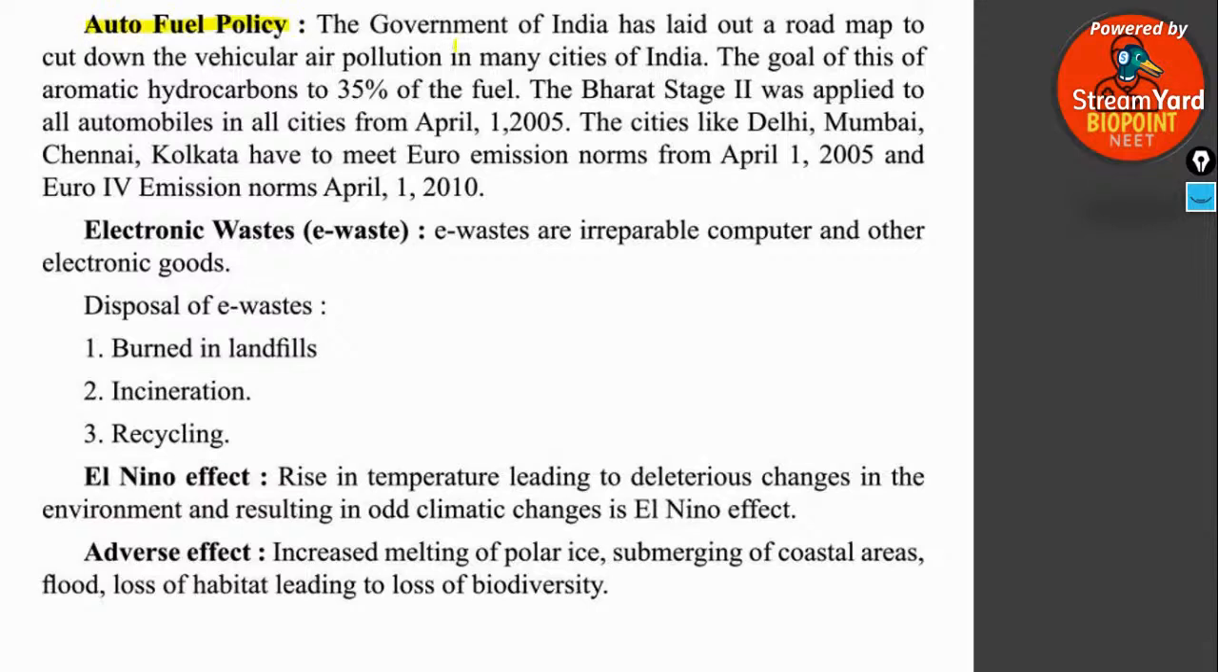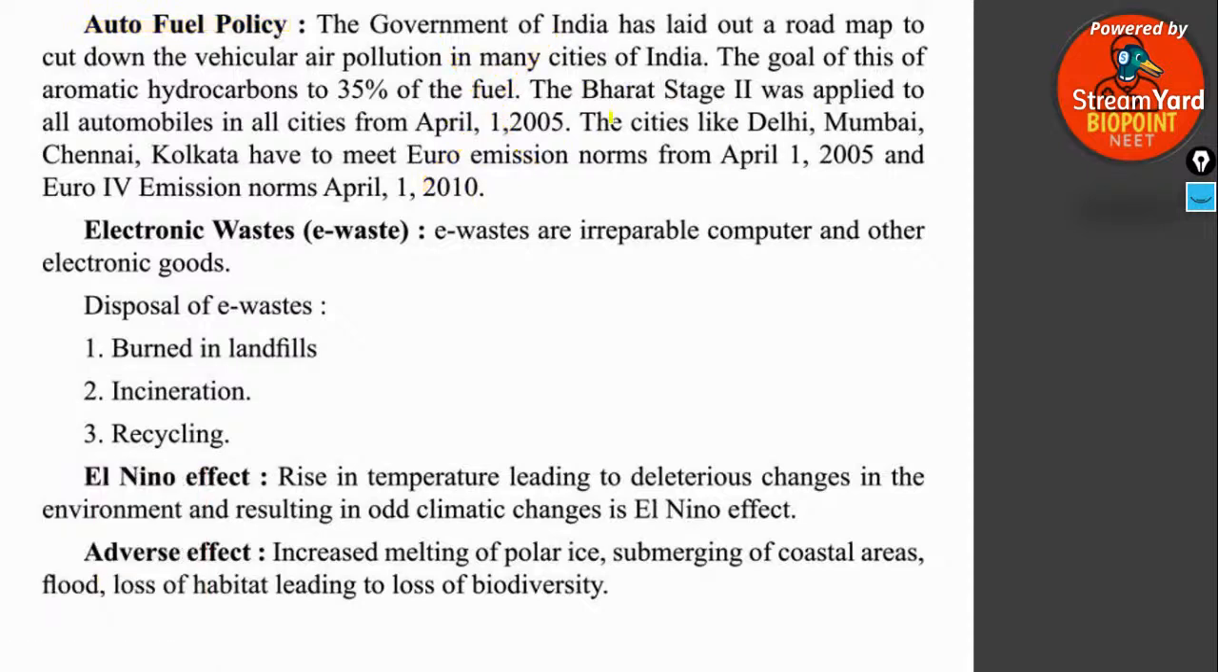Auto fuel policy. The government of India has laid out a roadmap to cut down vehicular air pollution in many cities of India. The goal of this was aromatic hydrocarbon, 35% of the fuel. This is not very important. Okay, auto fuel policy is not very important, but since it is given in your NCERT, let's get started.